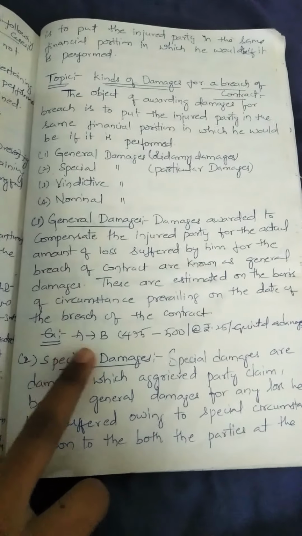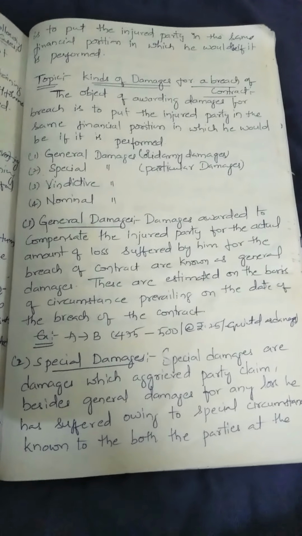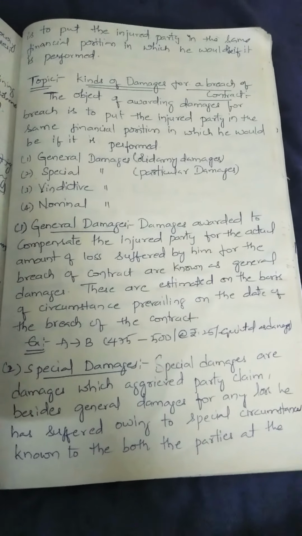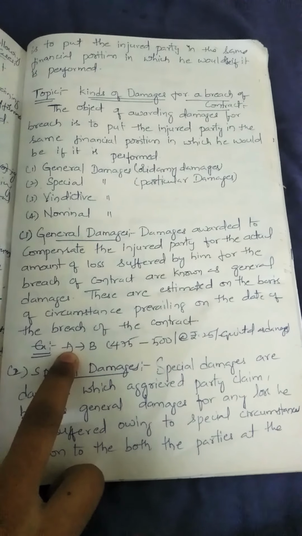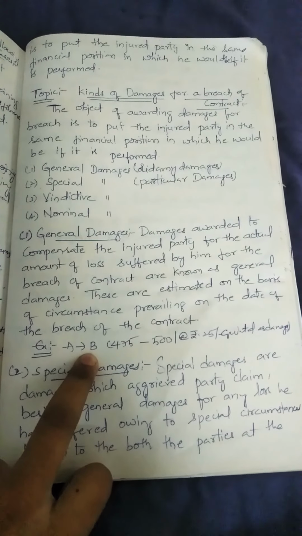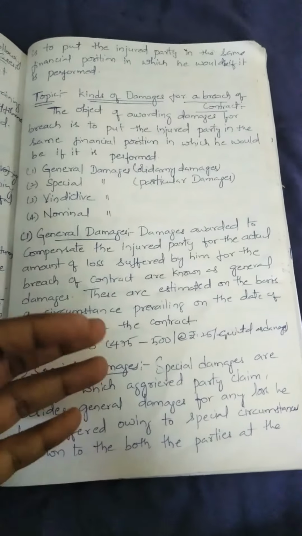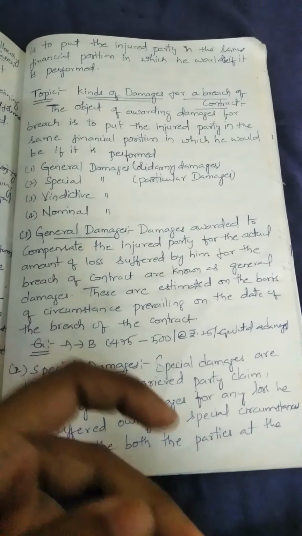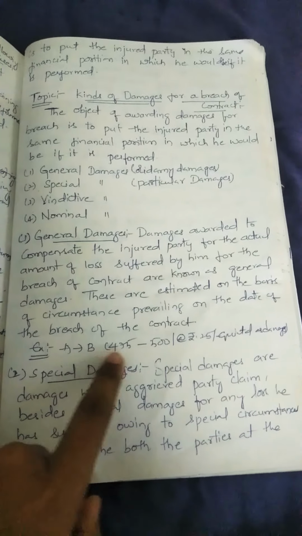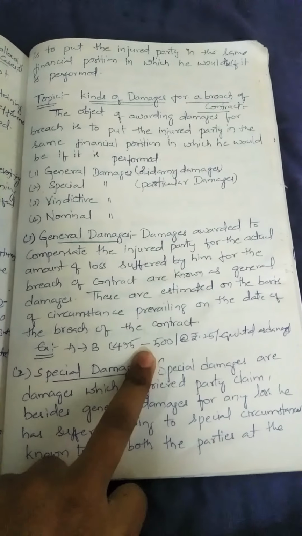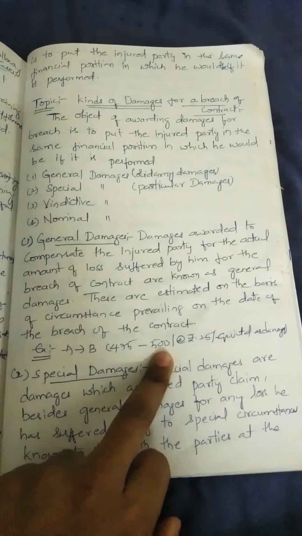If I go with an example here: consider A and B are the two parties. A contracts to sell and deliver 50 quintals of rice to B for 475 rupees, on a certain date, consider 28th March 2020. On this date, A has to sell the rice to B for 475 rupees. But on that date, the price of rice has increased to 500 rupees.